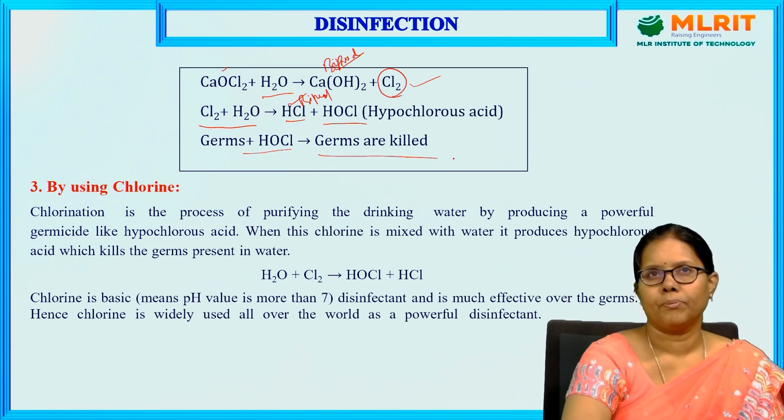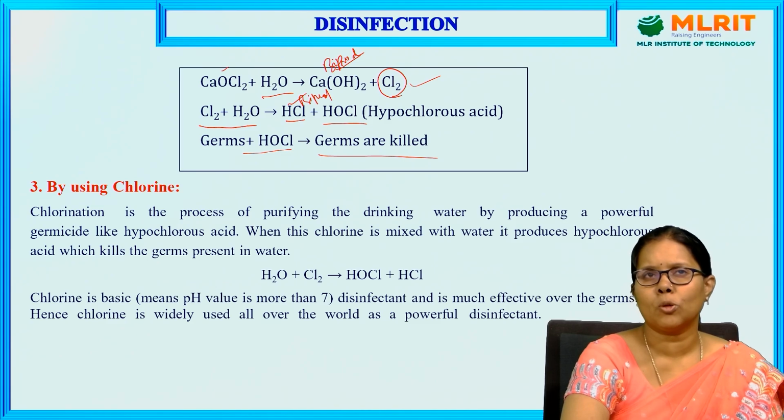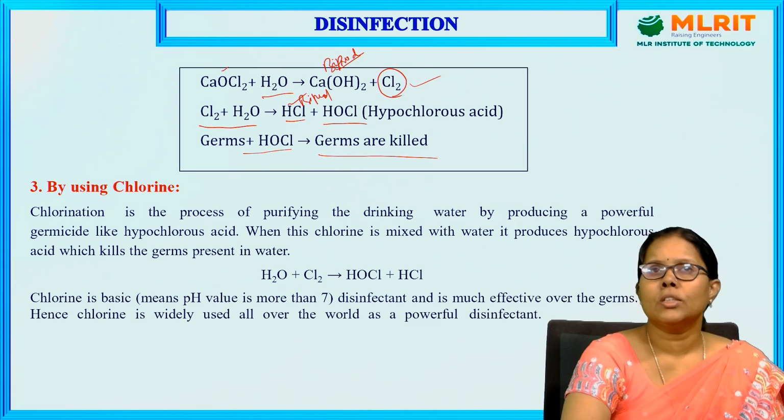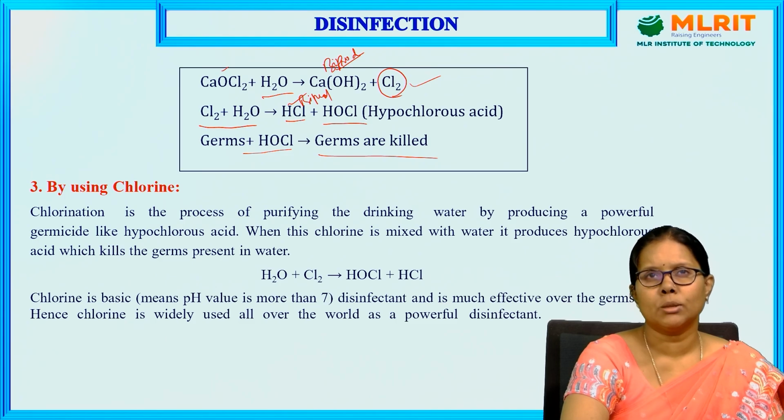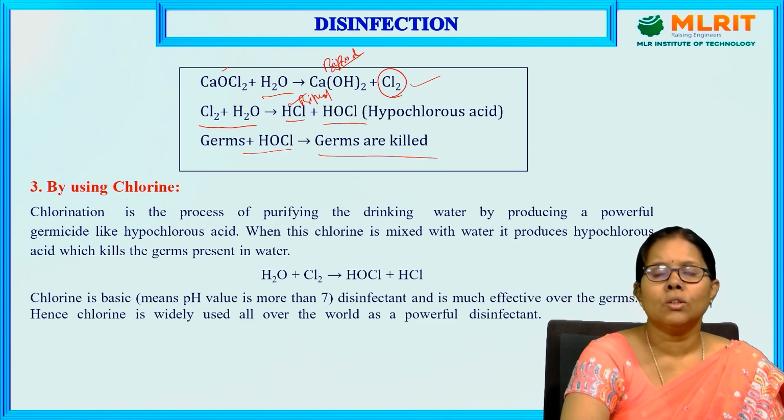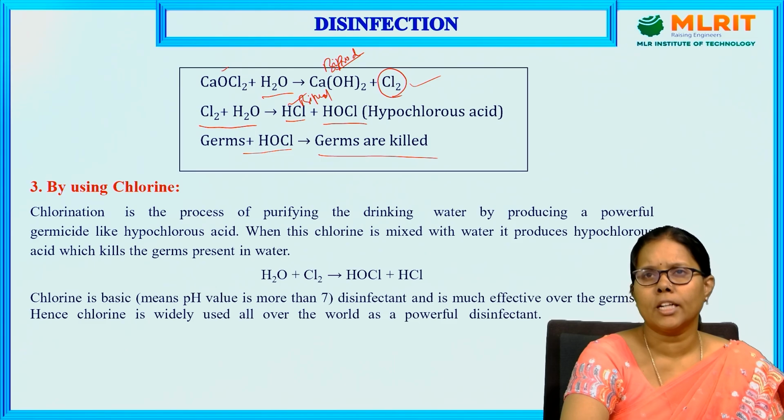Germs are killed. So indirectly, the bleaching powder releases chlorine, which helps kill the bacteria in the form of hypochlorous acid. This is the oldest method, giving the byproducts calcium hydroxide and hydrochloric acid. Later they thought, why can't we use chlorine directly as a disinfectant? Removing calcium hydroxide is a tedious process; we need labor and special equipment to remove it. So the simplest method is to use chlorine directly.